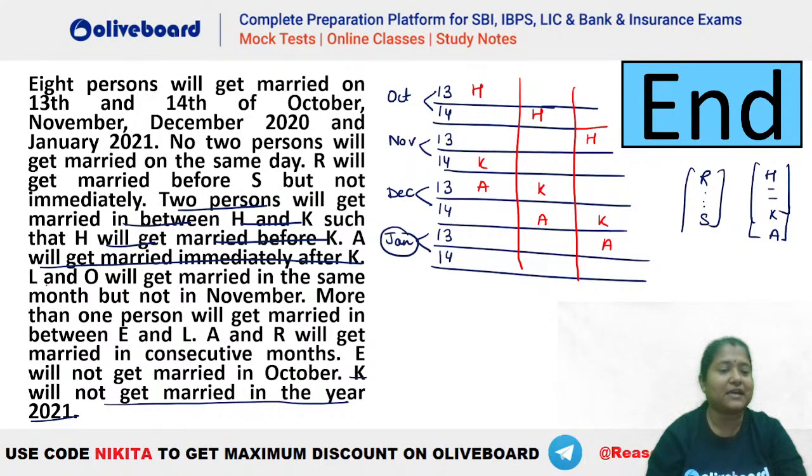Okay. After that, L and O will get married in the same month but not in November. So L and O should be in the same month. In the first case, you can see where should we have them? The only possibility will be January, right? This is the only possibility.